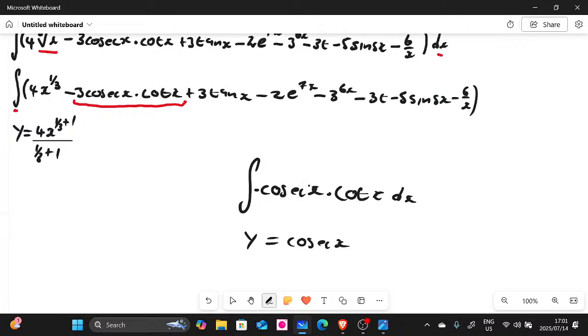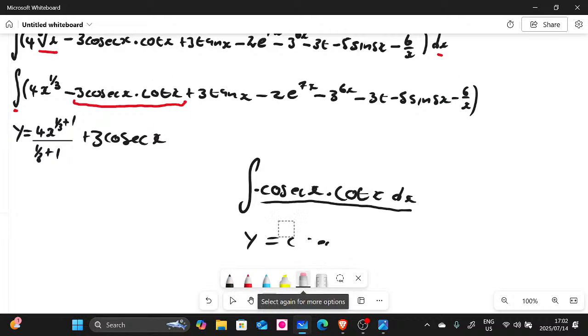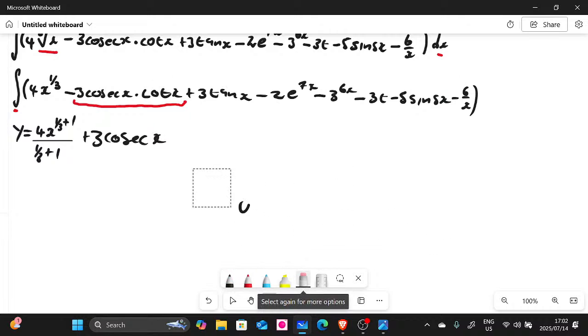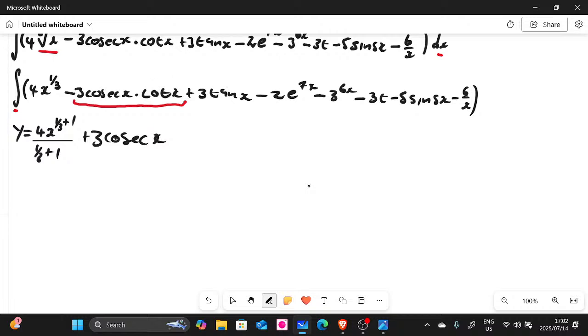That's it. But now we have the coefficient of 3 there, so this is going to be plus 3 cosec x. This is there on your table, guys. It's given to you. It's just that it is not clear how they actually gave it to you. So you have to seek it out from the table, right? So this is how you integrate that one, right? If you have questions based on this, can I answer you later on as we continue here, guys? All right.